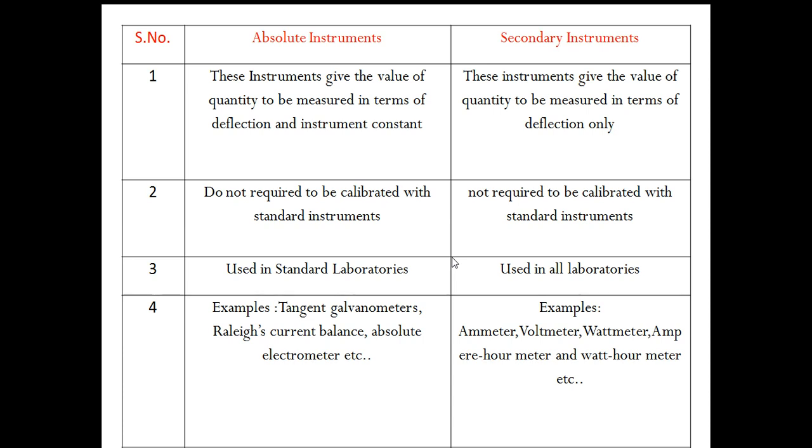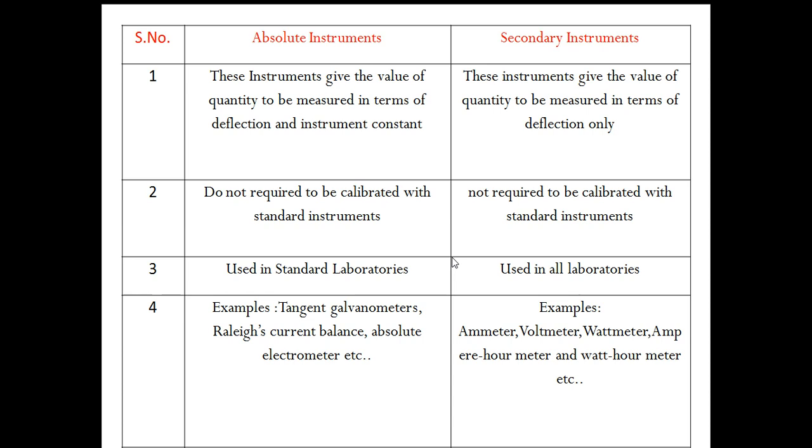Absolute instruments do not require calibration with standard instruments, but secondary instruments require calibration with standard instruments. Absolute instruments are used in standard laboratories. Secondary instruments are used in all laboratories.